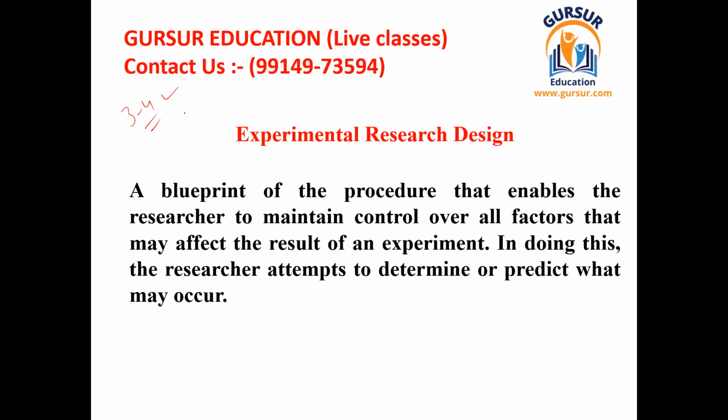Only these were difficult to comprehend, so that's why we have written the process of these as well. That process starts after getting all these questions answered. So that was about experimental research design, which is used for causal research.